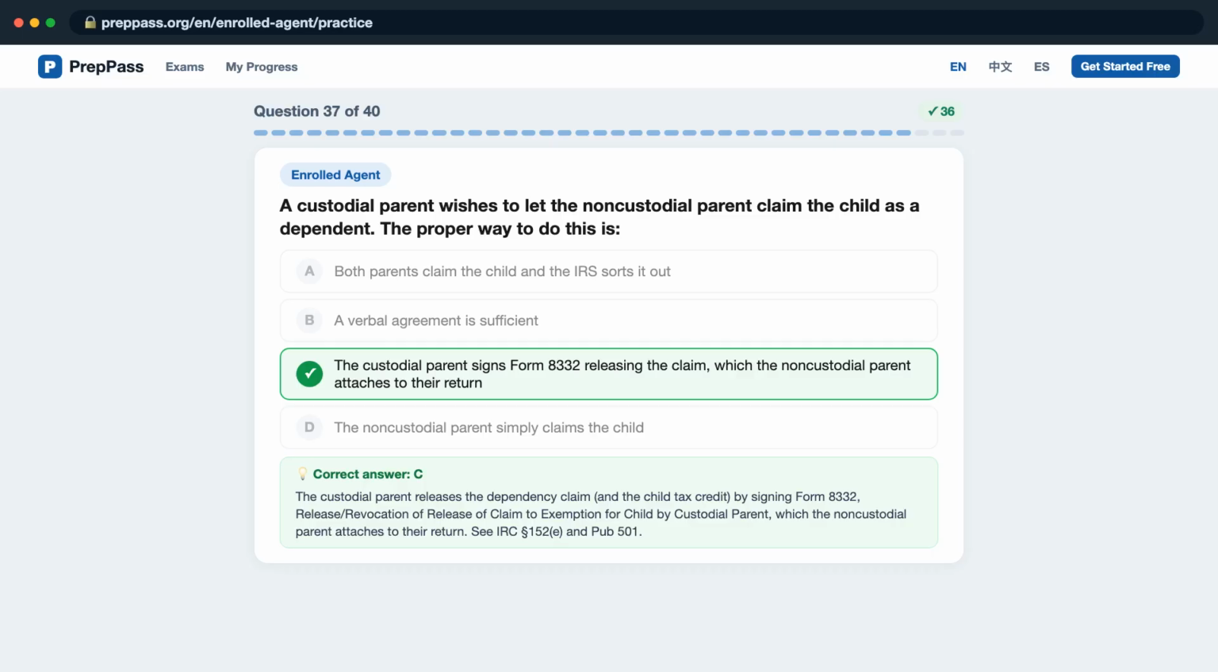The custodial parent releases the dependency claim and the child tax credit by signing Form 8332, Release/Revocation of Release of Claim to Exemption for Child by Custodial Parent, which the non-custodial parent attaches to their return. See IRC Section 152(e) and PUB 501.